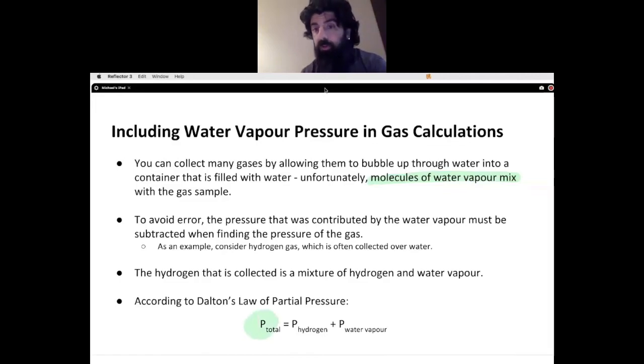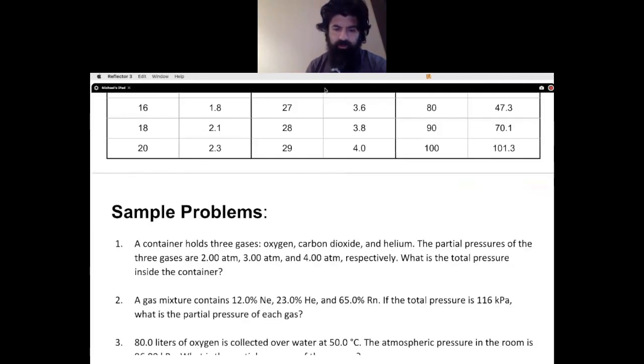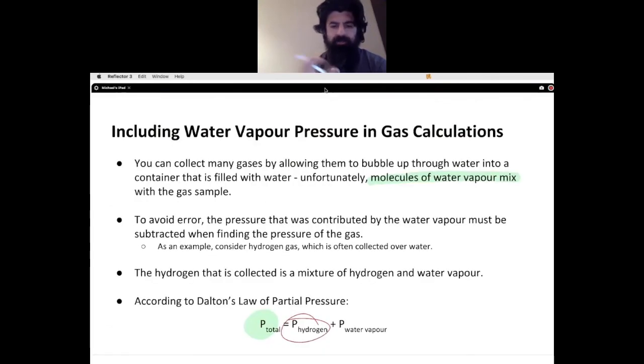where the total gas pressure being exerted is based on the two gases in question. So let's say in this example we're collecting hydrogen gas. But when we collect hydrogen gas, we're collecting it in water. I don't know, do I have a picture here? I don't have a picture. I think I have it in my notes.